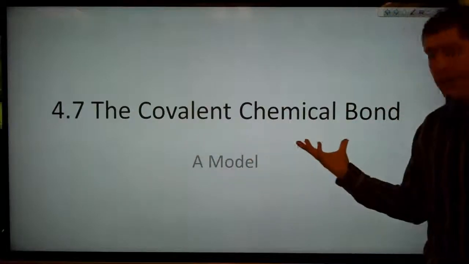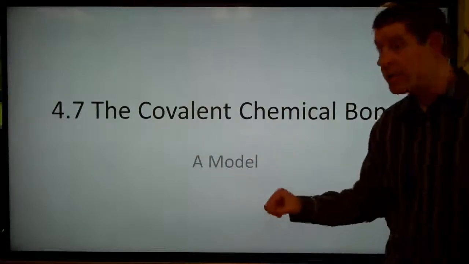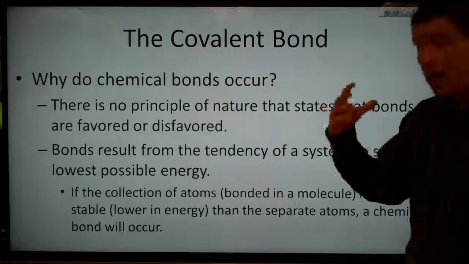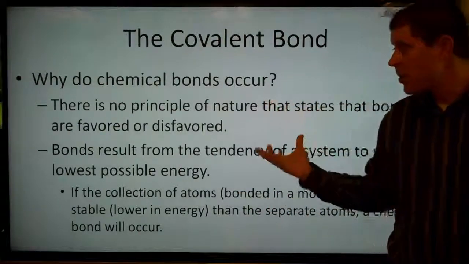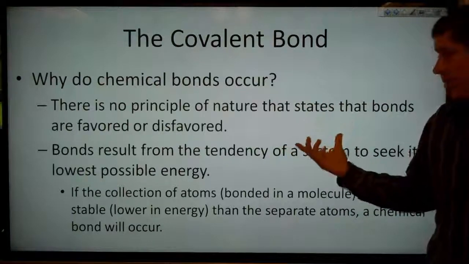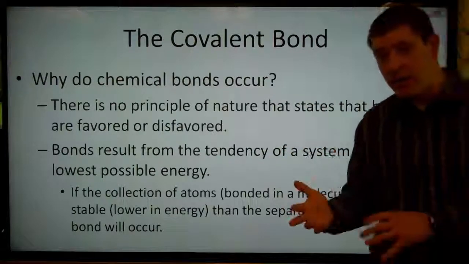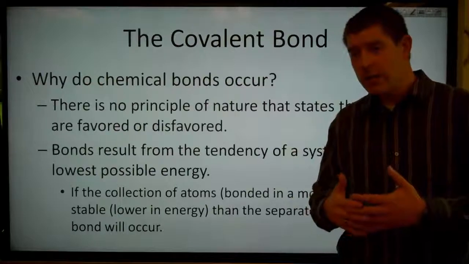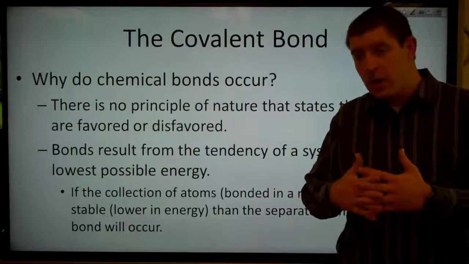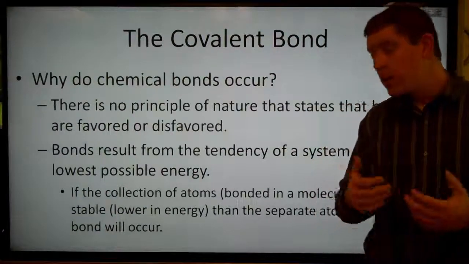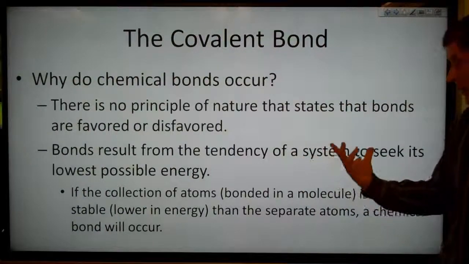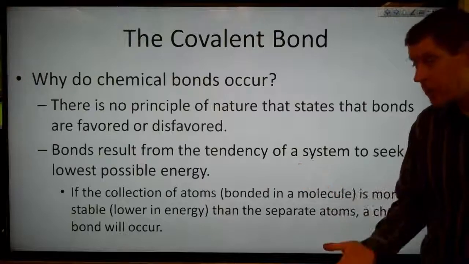Welcome to the covalent chemical bond, a model. So we're going to talk about a model for covalent bonding. So why do chemical bonds occur? There's no principle of nature that states that bonds are favored or disfavored. There's nothing that says that every atom will tend to form a chemical bond. It's all about energy. So bonds result from the tendency of the system to seek its lowest possible energy.